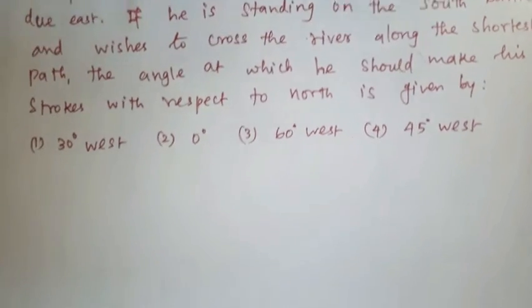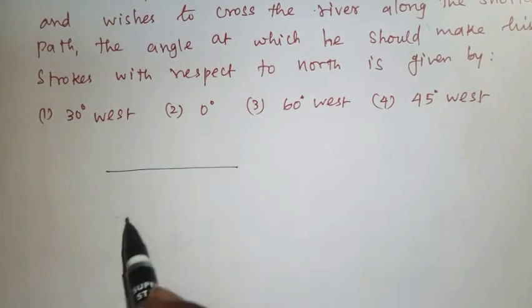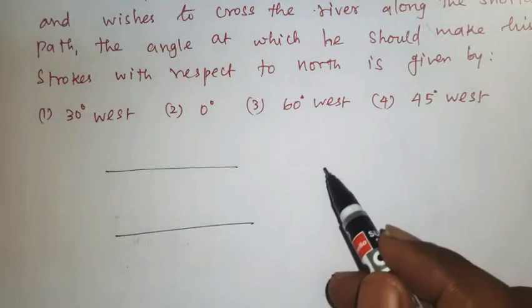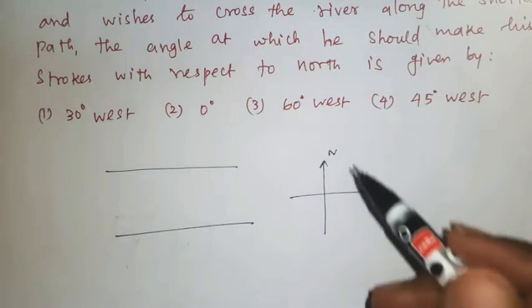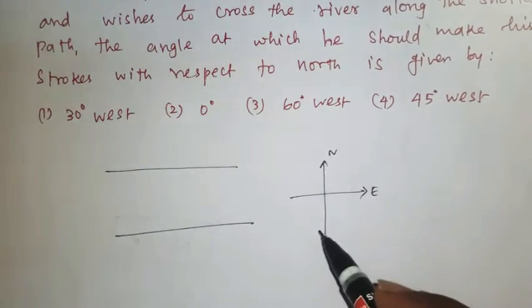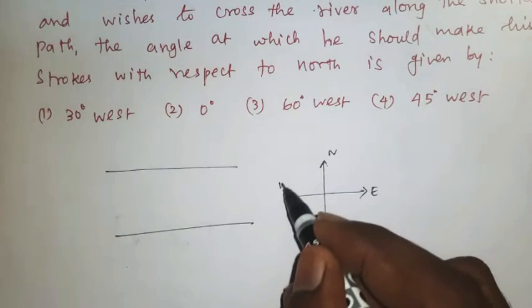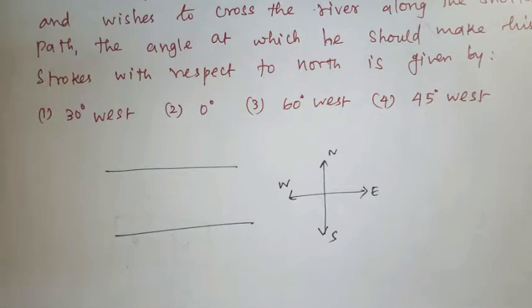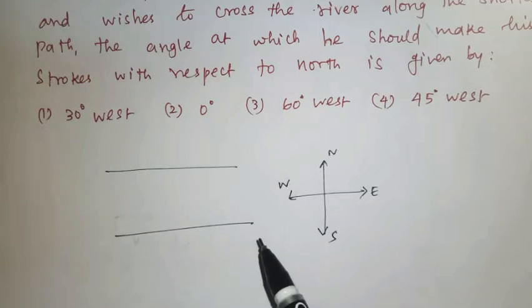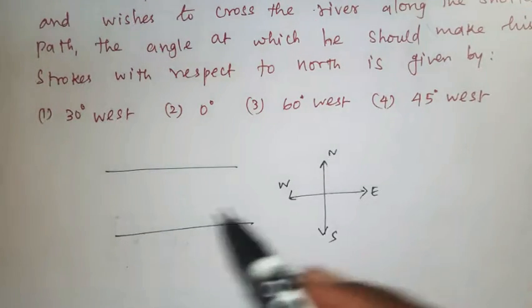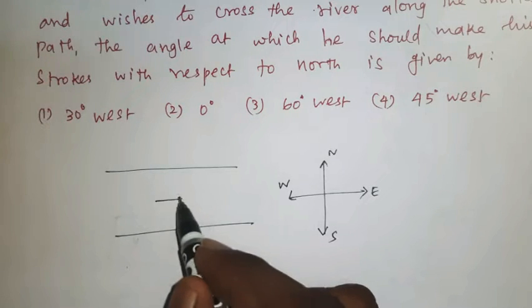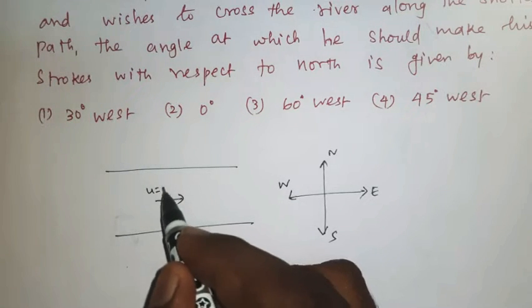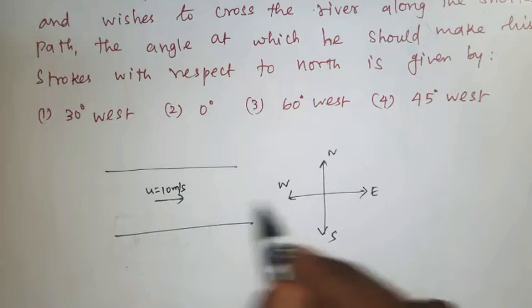So let us consider this is the river bank. We know that this will be north, this will be east, this will be south, this will be west. The speed of the swimmer in still water is 20 meter per second. The speed of the river, u, is equal to 10 meter per second towards east.